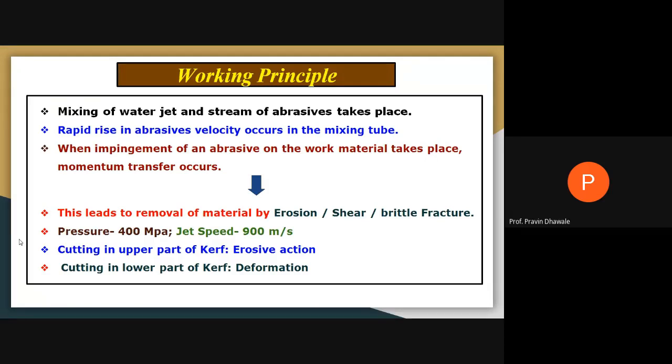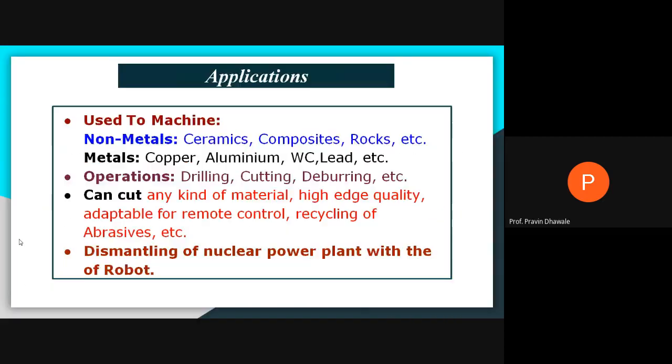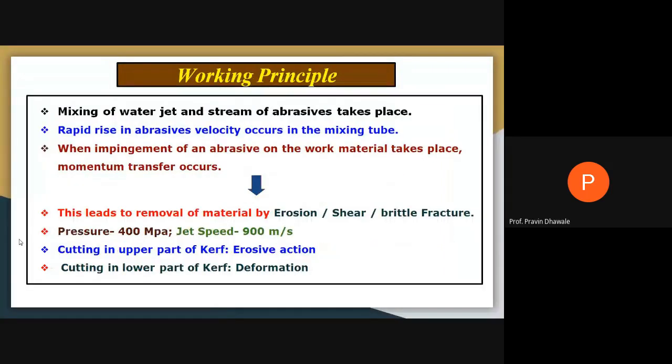Whatever material is removed from the surface of the workpiece is divided into two parts. In the upper part, the material is removed because of the action of erosion, and the lower part is removed by the action of deformation. This is the working principle of the abrasive water jet machine. Just read it, write down some important points: how this process is carried out, what the range of pressure is, what the range of velocity of the abrasive jet is, how material is removed, right? Read this slide.